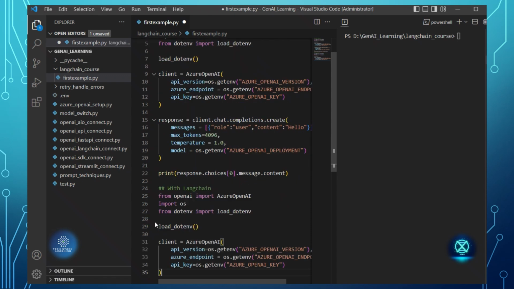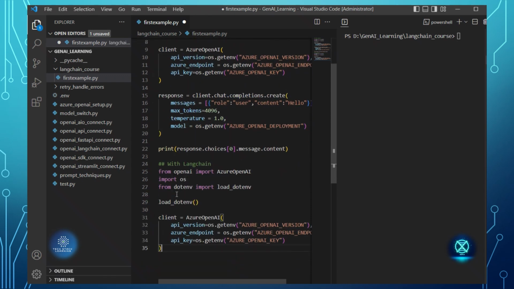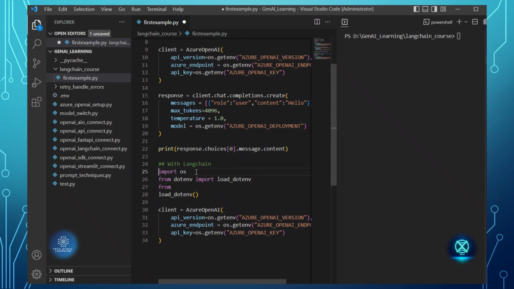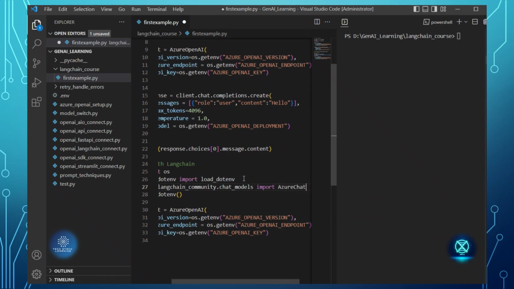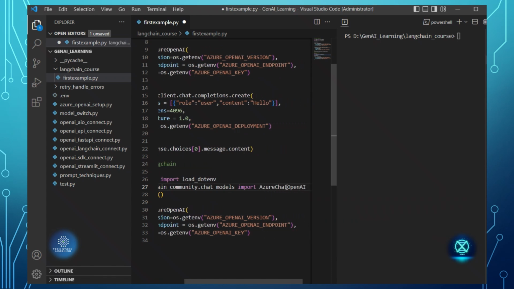Okay, and in addition to this I need one more call. This I don't need because I'm not going to use this, right? I'll be using from LangChain, from community dot chat models, import AzureChatOpenAI.